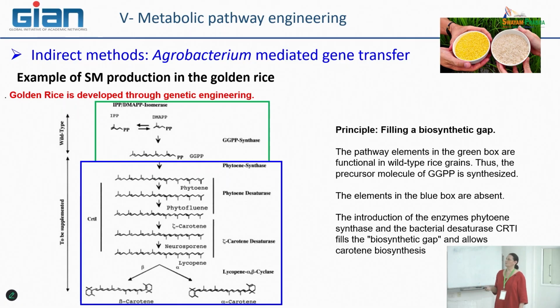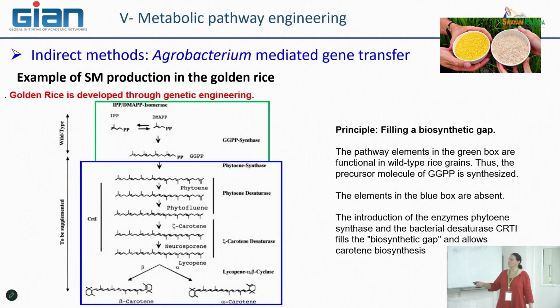So the idea was to find the genes responsible for the conversion of GPP to beta-carotene. In fact, it is a quite short metabolic pathway; you need only 4 steps.